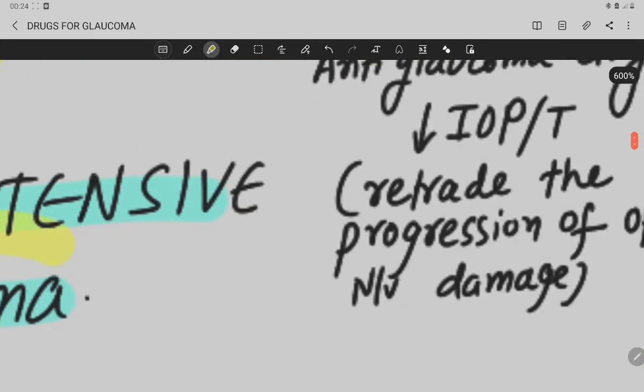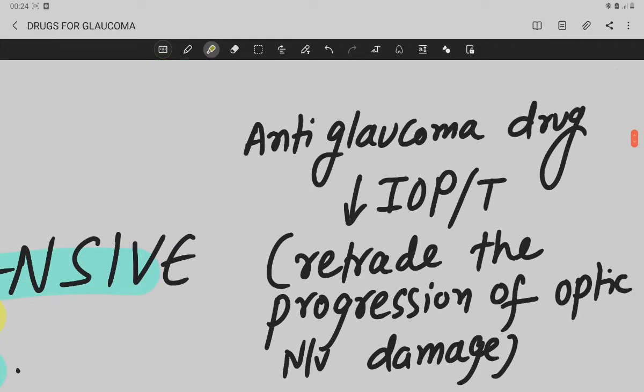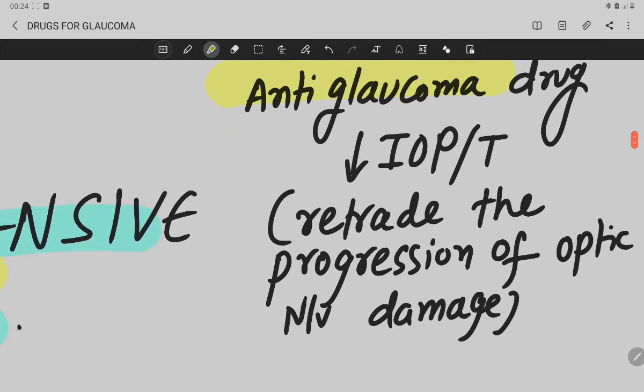Any drug used as anti-glaucoma, used to treat glaucoma, obviously this drug reduces your intraocular pressure. Why? To retard the progression of optic nerve damage.